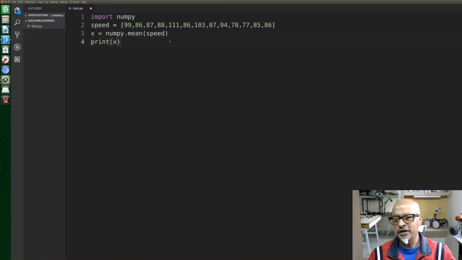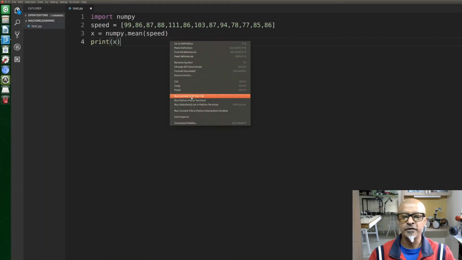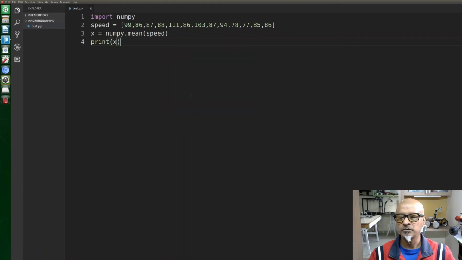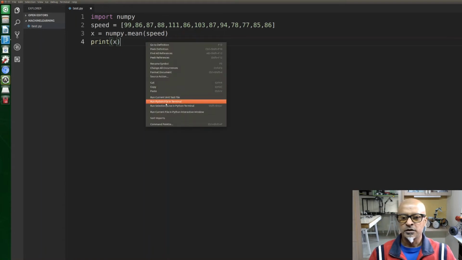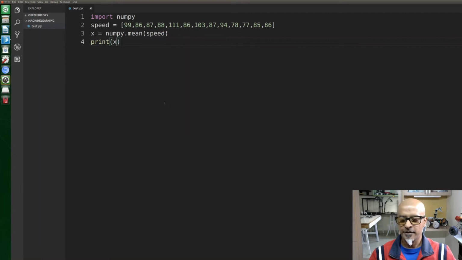We should ideally get the mean value of this entire set of speed values. Run Python file in terminal. I am not getting anything. Run Python file in terminal. Why is that? Maybe I need to reduce the size of the IDE on the screen while sharing it with you guys. Hold on a second, guys.